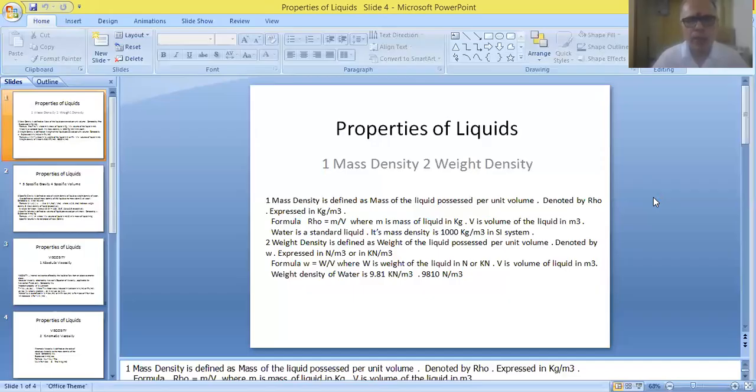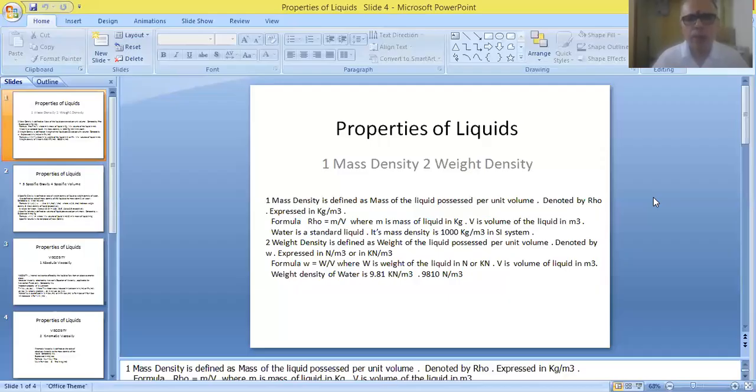In all the cases, we have to note down the definitions, the formulae, the notations, and also the units. For each and every parameter, for each and every property, we have to note down all these points. The first is the definition of the term, the second is the units, the third is the formula or equation, and the last one is the notation.